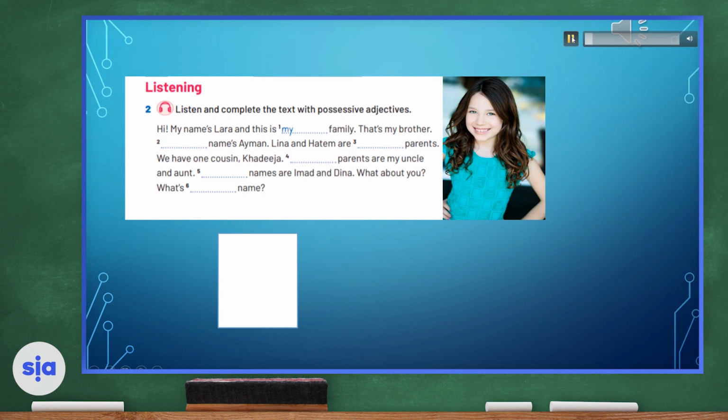Hi, my name is Laura, and this is my family. That's my brother. His name's Ayman. Lena and Hatim are our parents. We have one cousin, Khadija. Her parents are my uncle and aunt. Their names are Ahmed and Dina. What about you? What's your name?